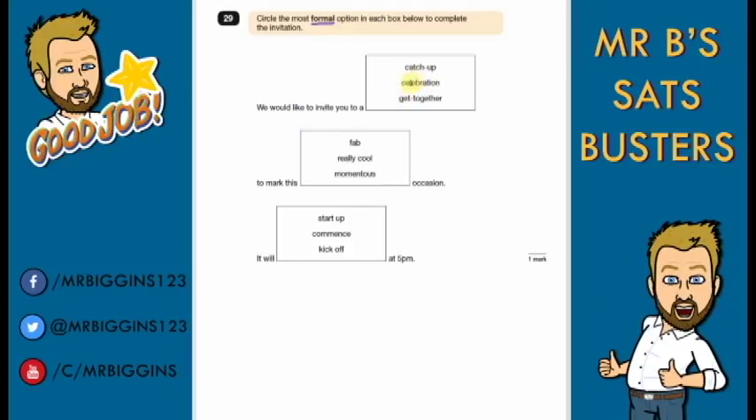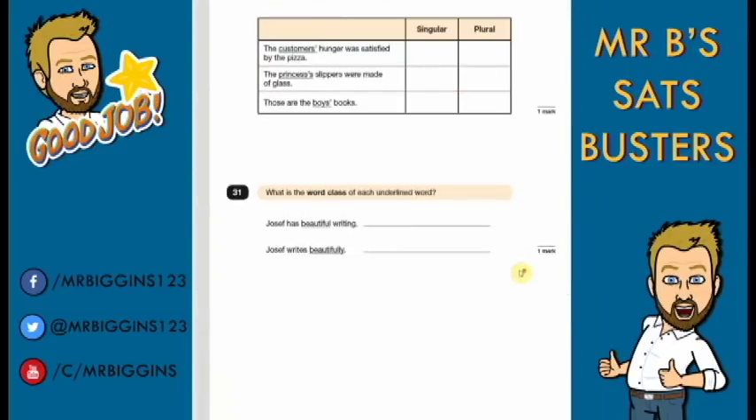We would like to invite you to either a catch-up, celebration, get-together. I'll definitely think celebration there would be going with as the most formal. To mark this, fab, really cool, momentous occasion. Okay, really cool and fab don't really sound formal. Momentous sounds very formal. And lastly, it will start up, commence or kick off at 5 p.m. Again, look at those words, start up, kick off, not really formal. Commence is the word that we would use there.